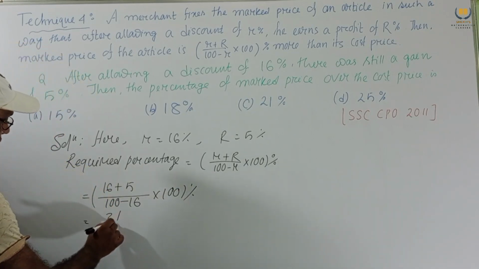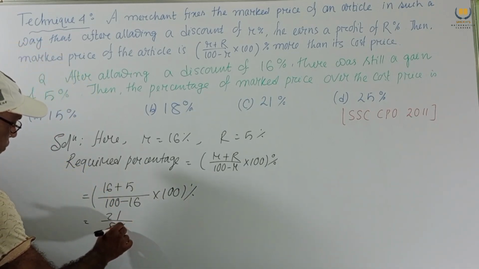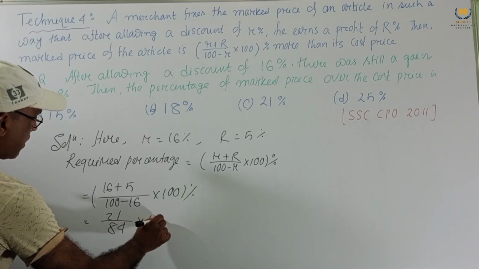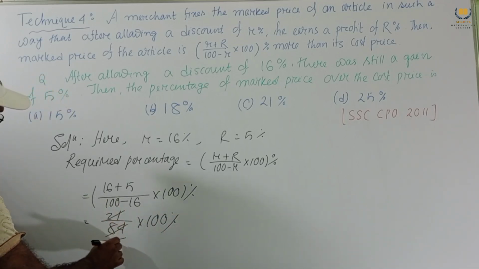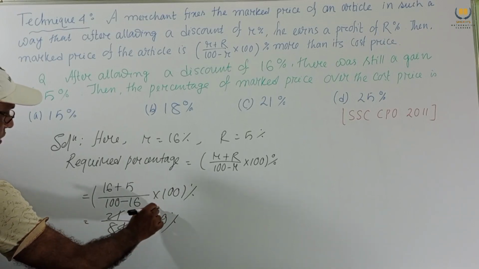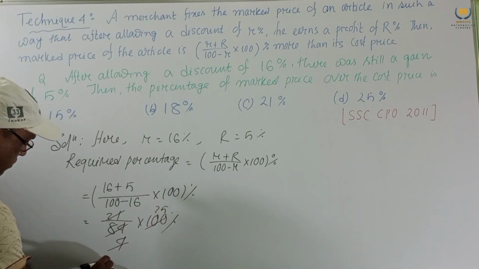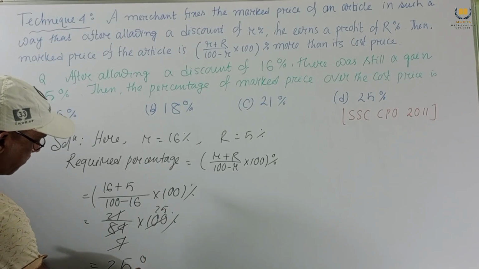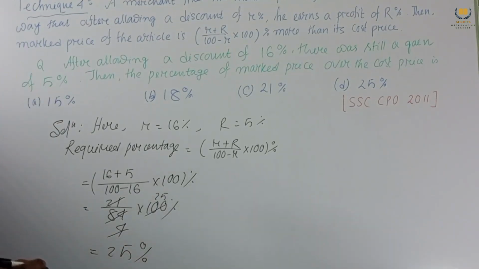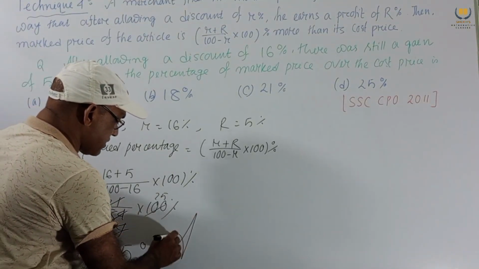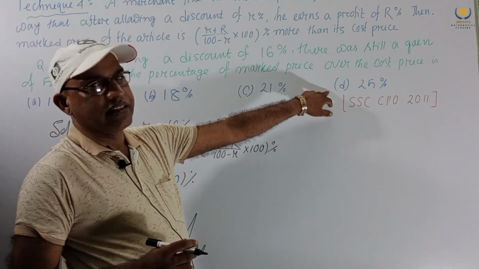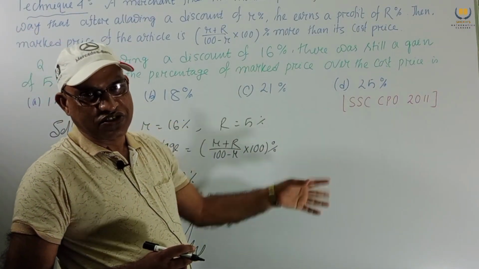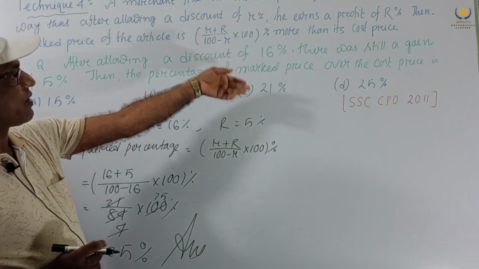This is 21 by 84 into 100%. 21 is 4 times 4... this is 25. So the answer is 25%. Option D is the correct option. Very easy solution. Just using this formula we get our result.